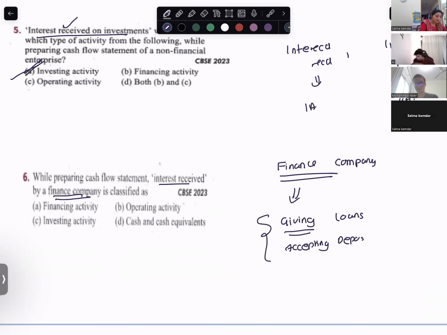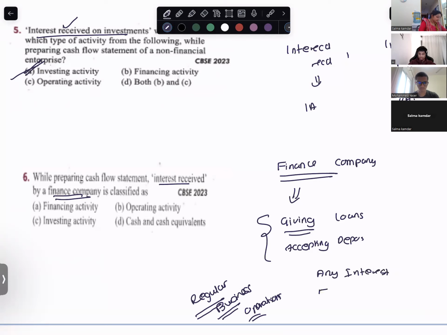This is their regular business operations. So any interest received or paid by the finance company would be which activity? Operating activity.